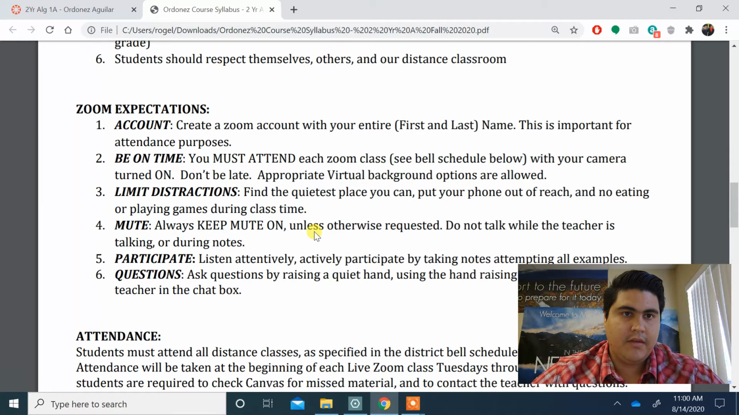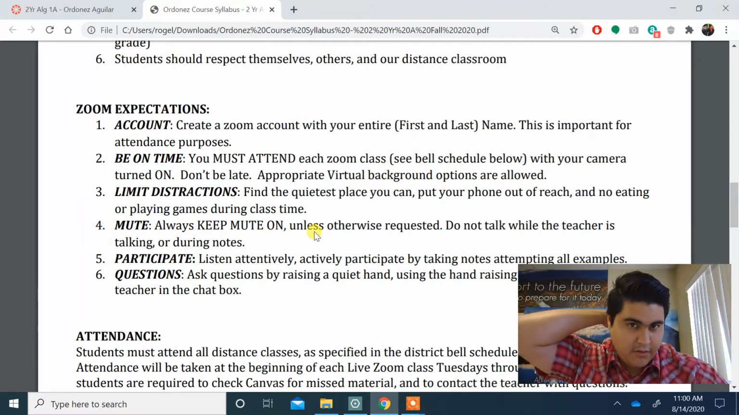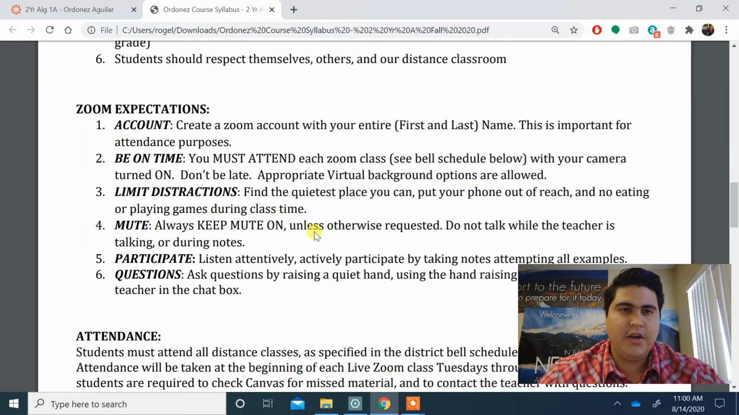So Zoom expectations: make sure you create a Zoom account with your entire first and last name. It's actually pretty easy to do. Just create a Zoom account. Make sure you're on time during those Zoom meetings. You must attend each Zoom class meeting. You have to take a look at the bell schedule, and you have to be with your camera turned on.